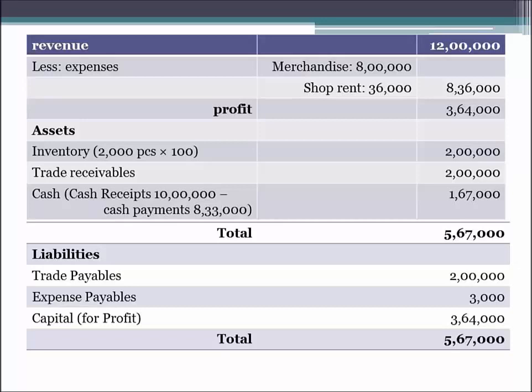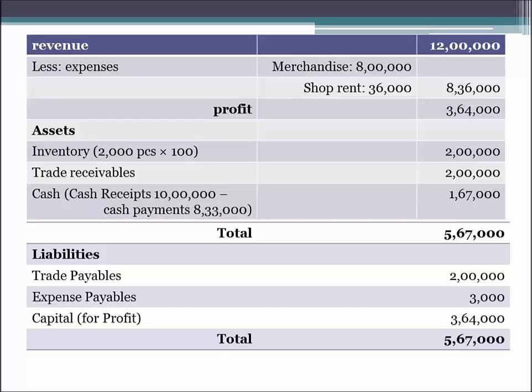Next is the expense payable, that is the shop rent. We were required to pay 36,000 for the whole year, but we only paid 33,000. So the remaining 3,000 is payable and which we have to pay in the coming year, which we were required to pay in this year, but we didn't. So this becomes our liability to pay in the next year. So this is the expense payable of rupees 3,000.